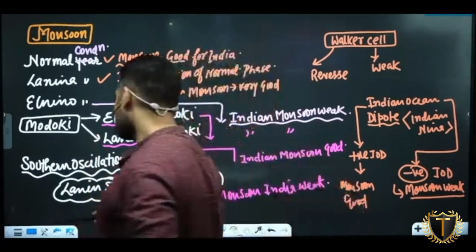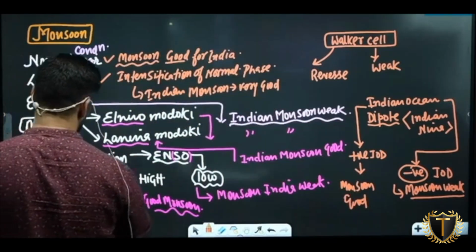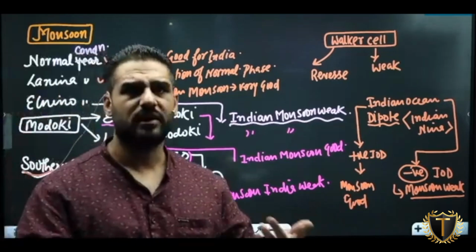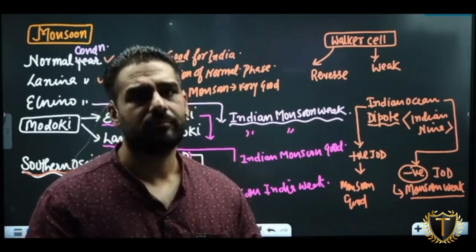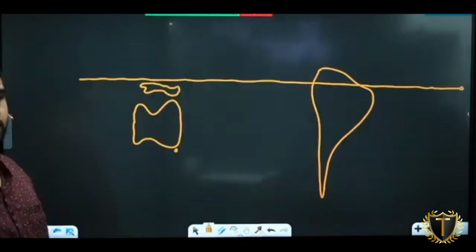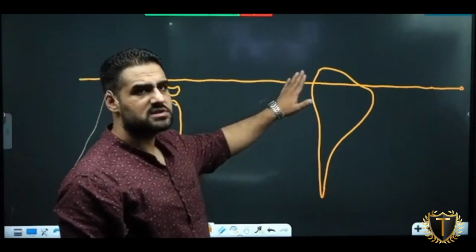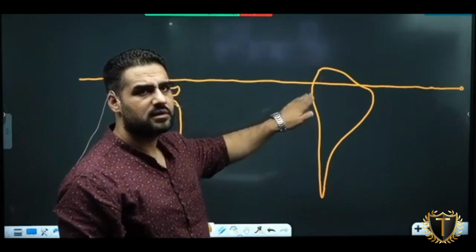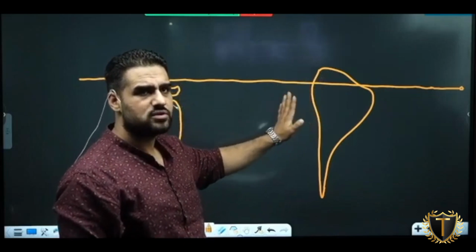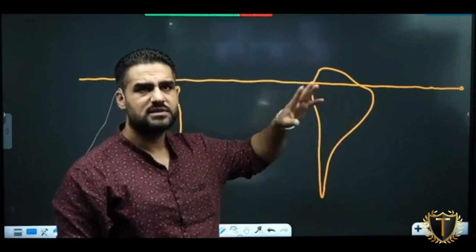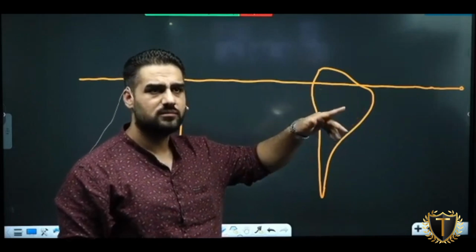What is southern oscillation also? Again, it is the pressure difference between two places. Either pressure will be high, or pressure will be low. Which ocean is in between? Pacific Ocean. What is this part of the Pacific? Eastern Pacific. East of Pacific faces the west of South America. Hope it is clear. East of the continent, west of the ocean.